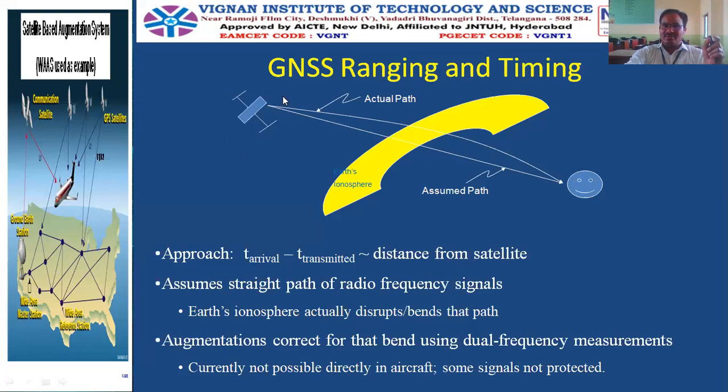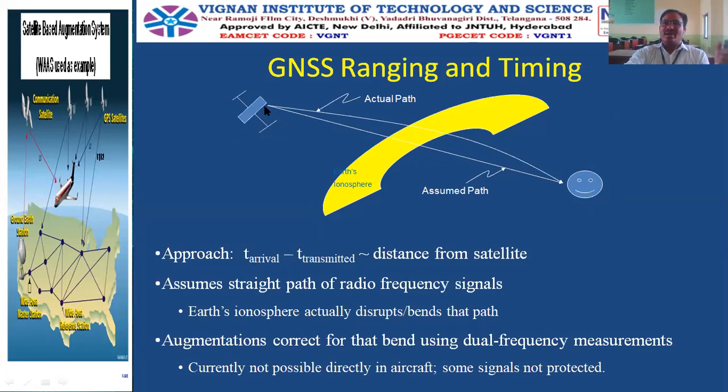So here on the left side, you can see a satellite, and this is the object or the user which is to be tracked, which is to be navigated. A radio frequency signal is sent by the satellite, and that signal reaches this object. In fact, this is done by three different satellites in the trilateration technique. I'm taking one as an example. So the matter is, how do we calculate the distance of the object from a known satellite?